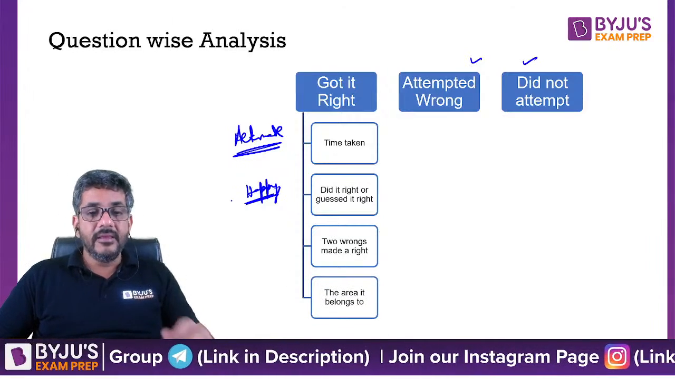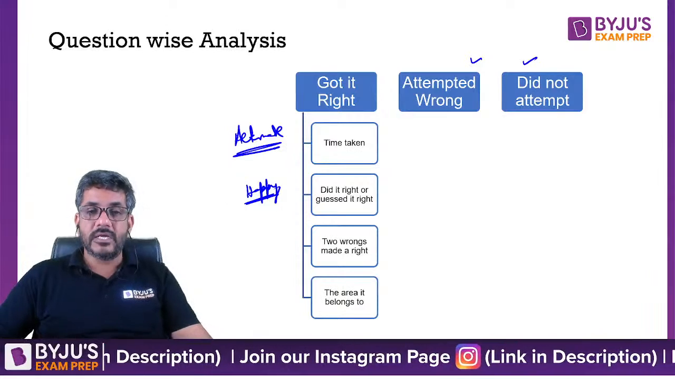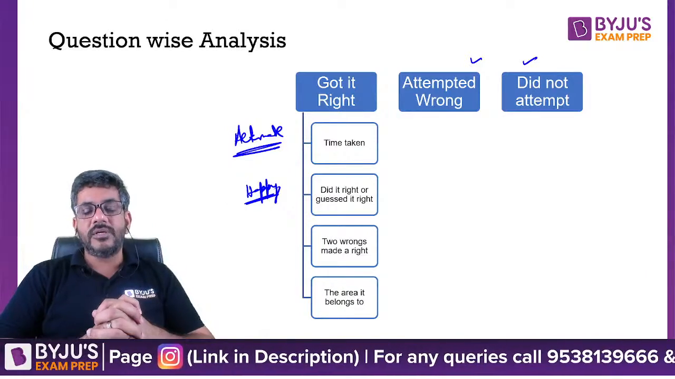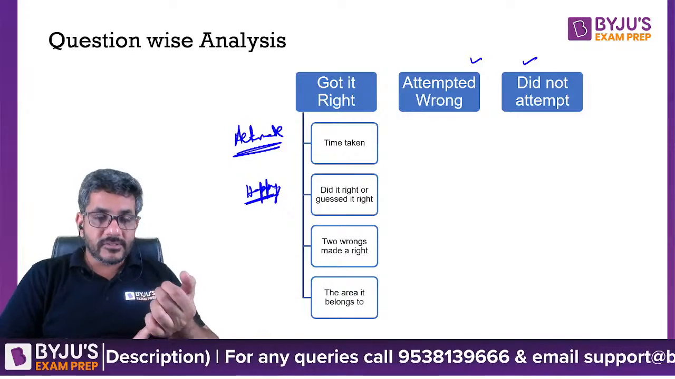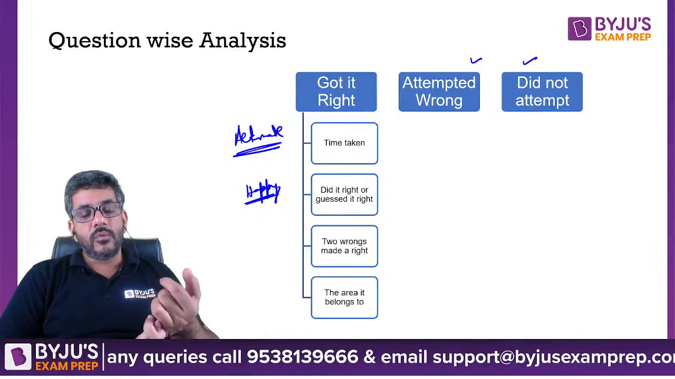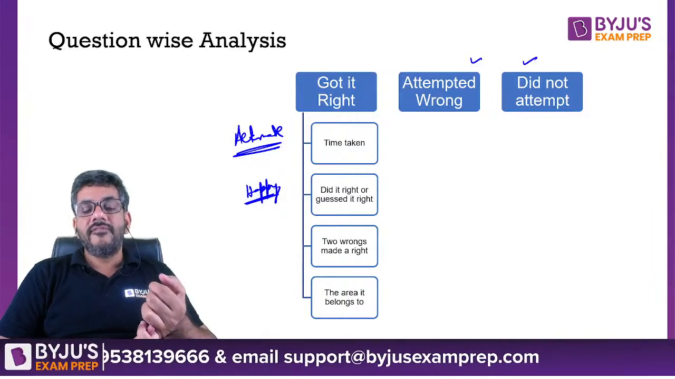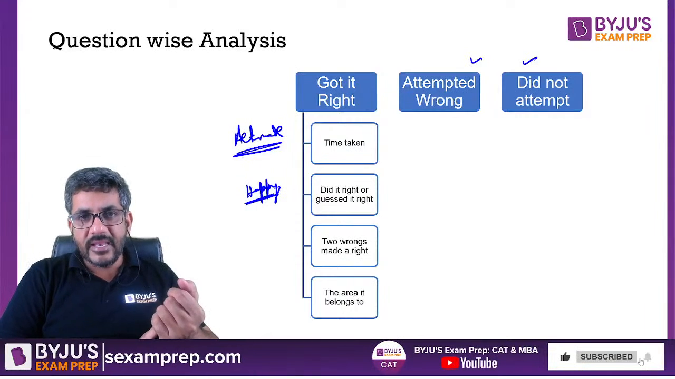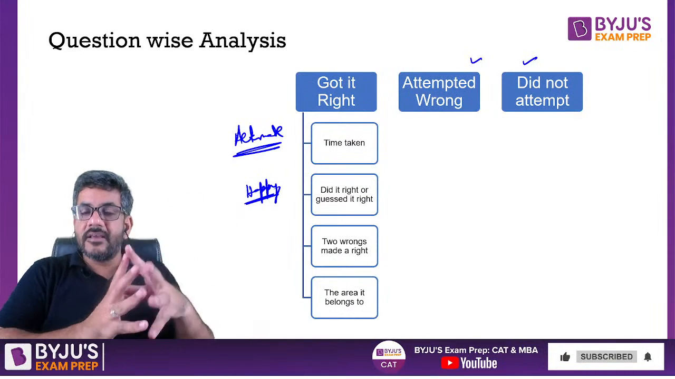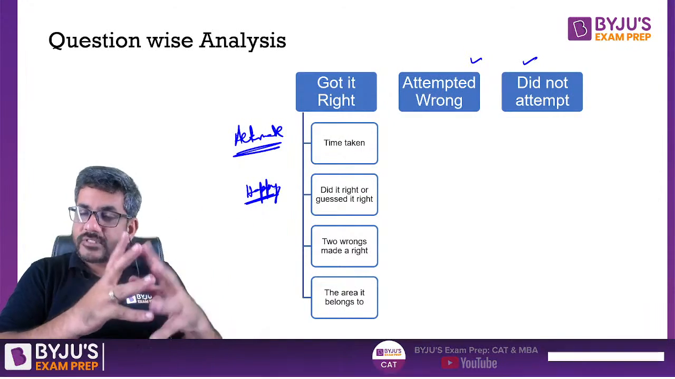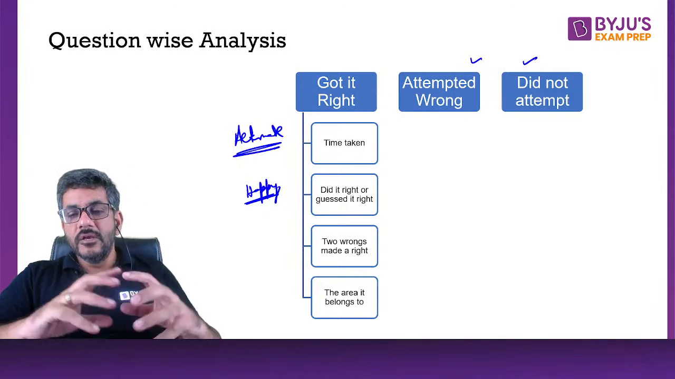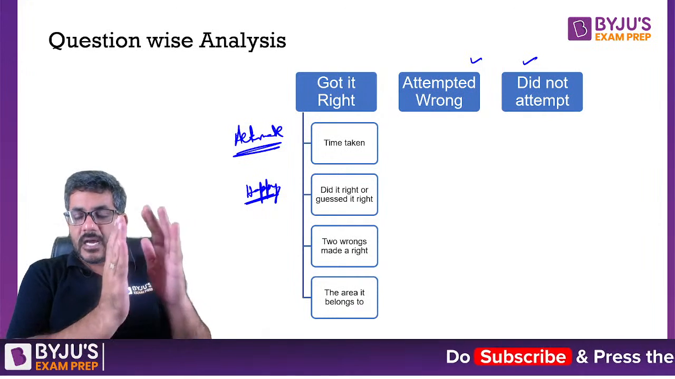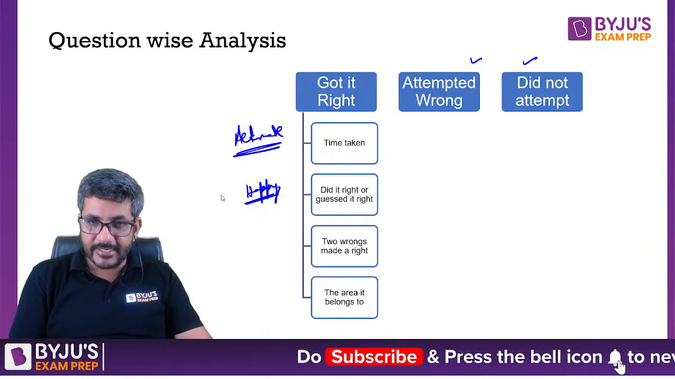And finally, the area that it belongs to is also important. You have to check which area that question belongs to. Is it from your strength area? Is it from your weak area? If it is from your weak area, how did you get it right? If it is from your strength area, could you save some more time in that? Did it take you too much time to do the question? So check for all those things if you have got your question right. This is about a question that you got right.